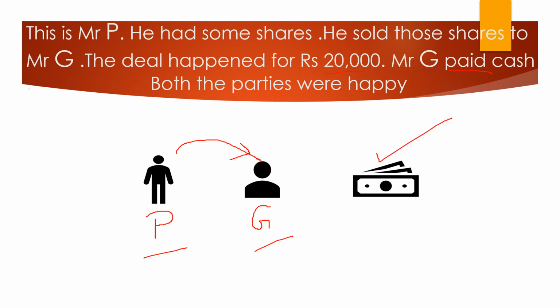People keep on buying and selling land, machinery, building, whatever. They find a person who suits their deal and they are ready to sell it off. So similarly, the shares were transferred from P to Mr. G for 20,000 rupees.